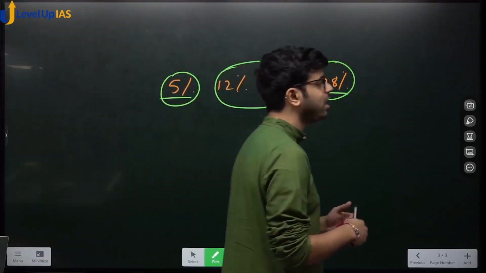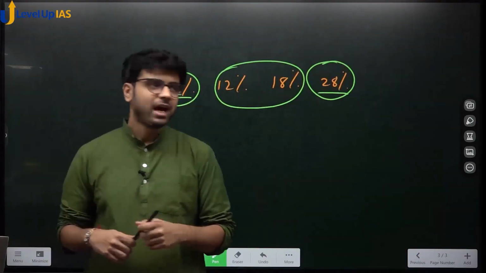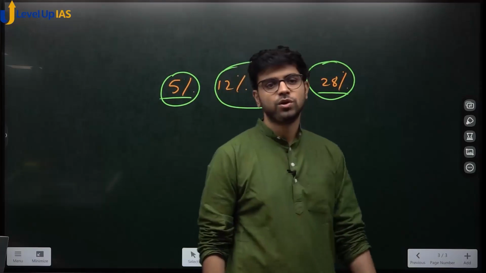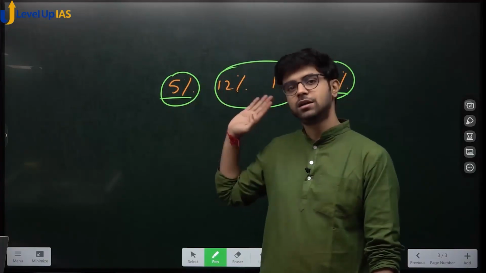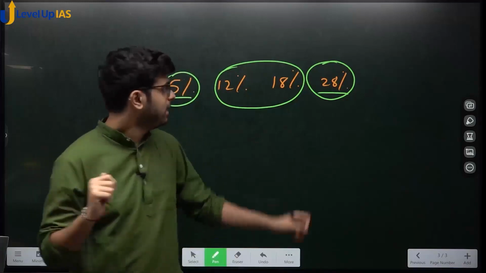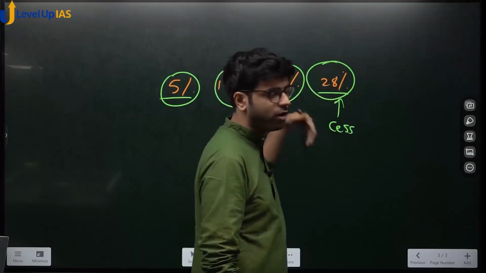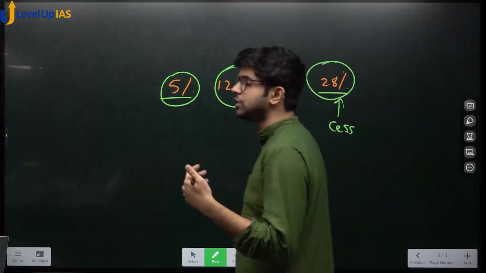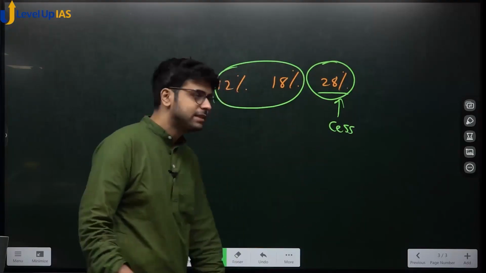When the government advertised that we are bringing in GST, they said one nation, one tax, one rate. But in reality, it is not one rate, it is multiple rates. Yes or no? So this is very difficult to administer also. Something falls in 28%. I told you, if you go to a hotel, 12%. If you go to a high-end hotel, 18%. Above that, high-end is 28%. It doesn't make any sense. And cess is levied on this. Compensation cess is levied on this extra. So if you are smoking cigarettes or indulging in some negative externalities which are taxed under the highest bracket, then you will have to pay cess. Okay, understood? So far so good.